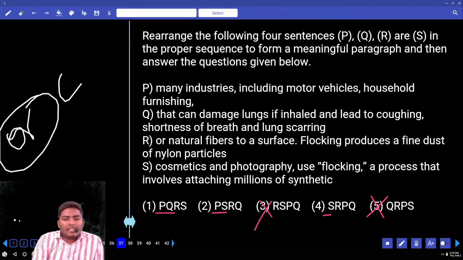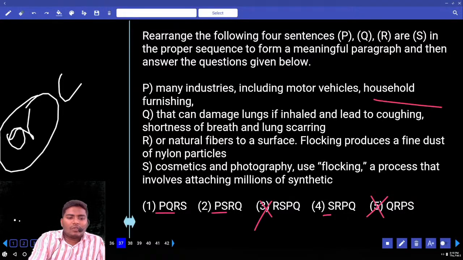Let us look at the ending parts. Now, how many options cannot be used at the ending? First, household furnishing. Can you use that at the ending? Why?